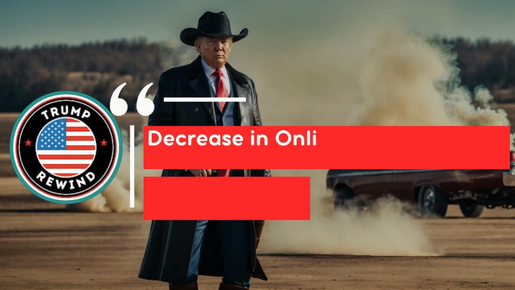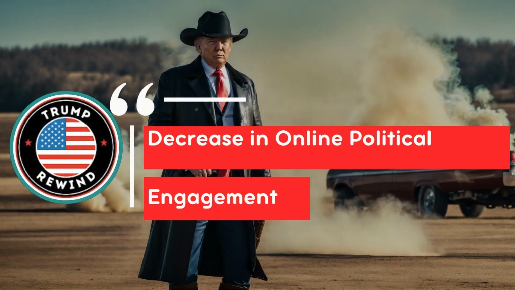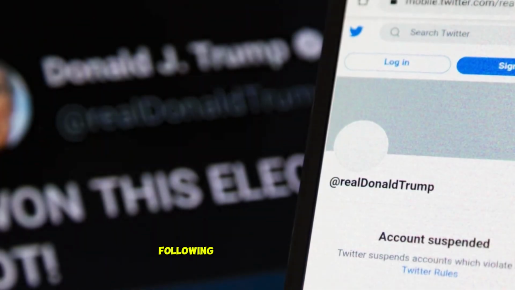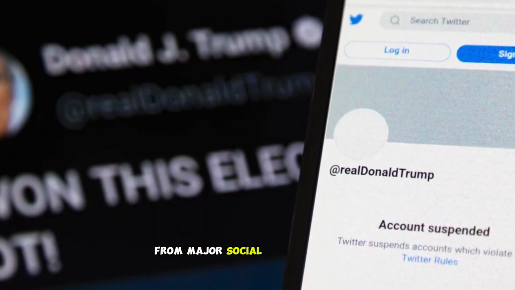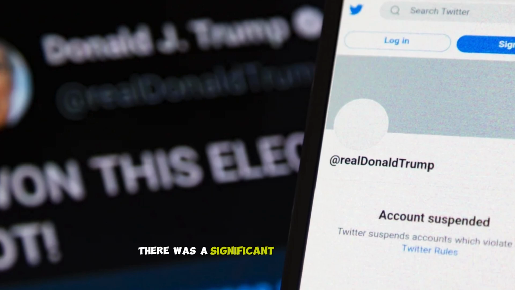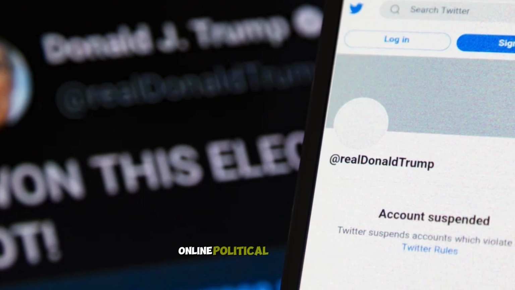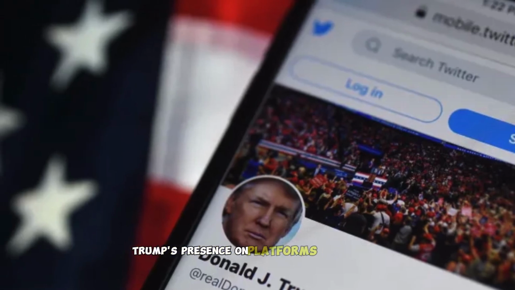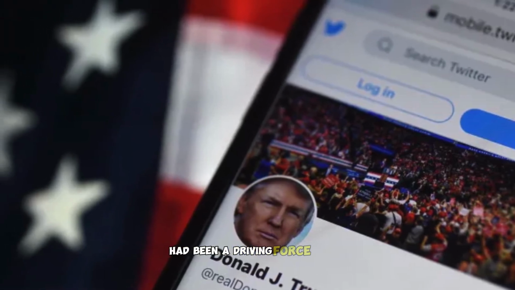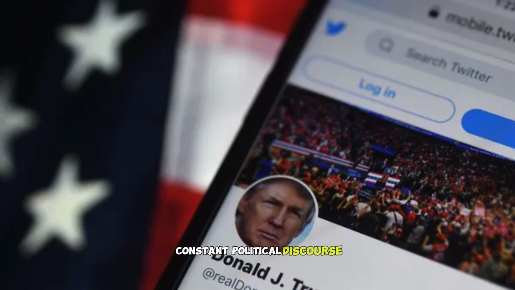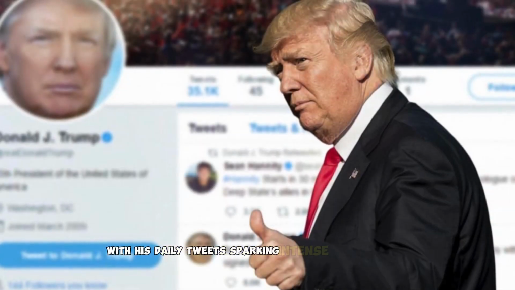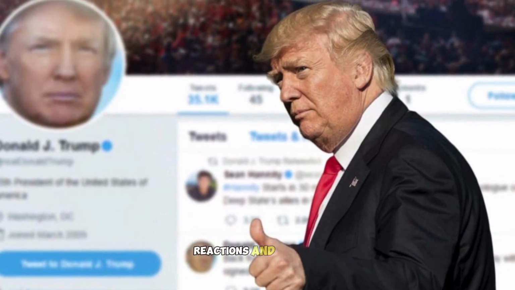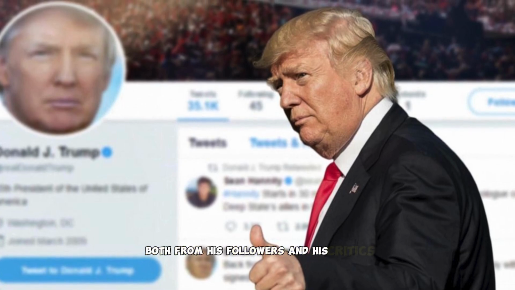Number 3. Decrease in online political engagement. Following Donald Trump's removal from major social media platforms, there was a significant decline in overall online political engagement, especially among his supporters. Trump's presence on platforms like Twitter had been a driving force behind constant political discourse, with his daily tweets sparking intense conversations, reactions, and debates both from his followers and his critics.